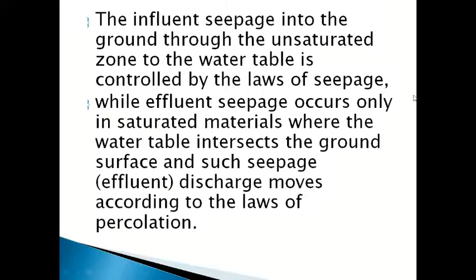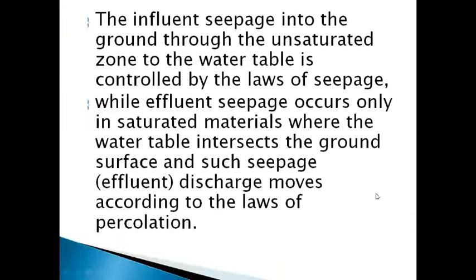While effluent seepage occurs only in saturated materials where the water table intersects the ground surface, and such seepage discharge moves according to the law of percolation.